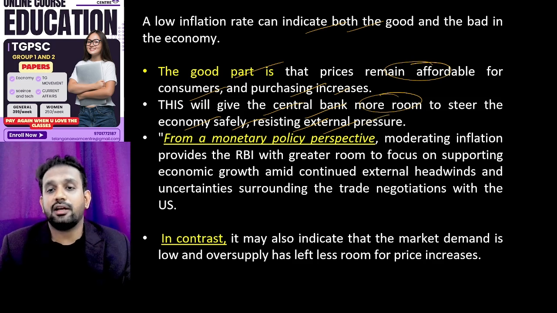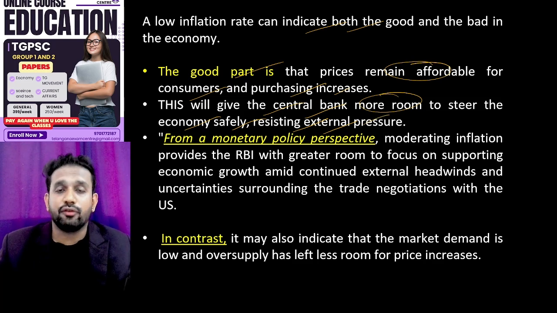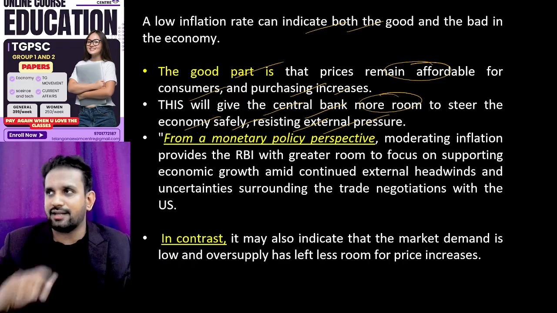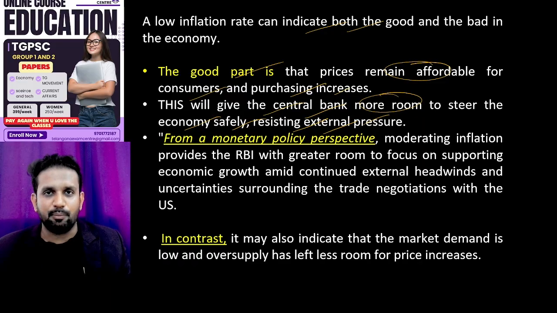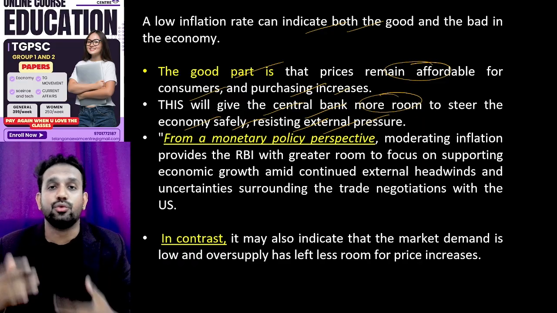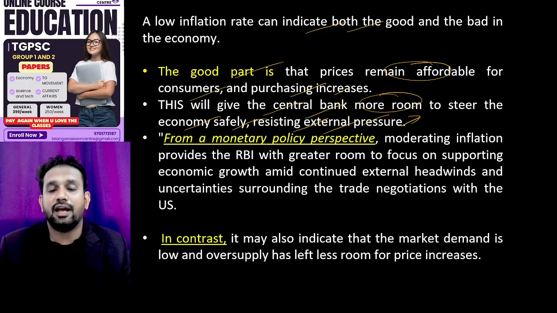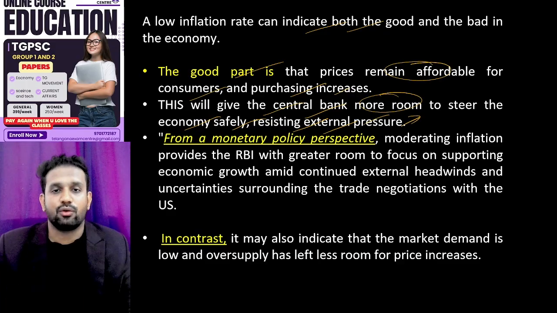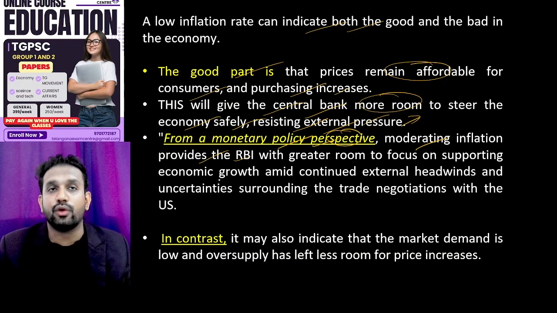One of the important areas of the RBI is to stabilize prices, and the second important area is to stimulate economic growth. As inflation is well under control, the RBI now has a window to go for economic growth with expansionary monetary policies. From a monetary policy perspective, moderating inflation provides the RBI greater room to support more economic growth.